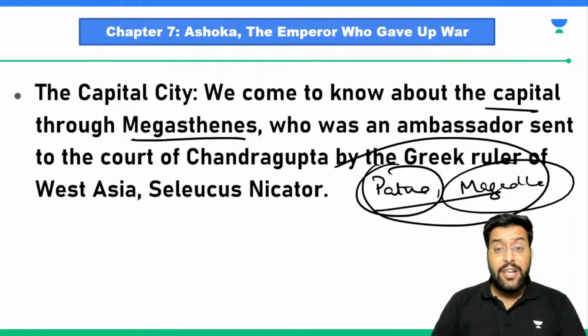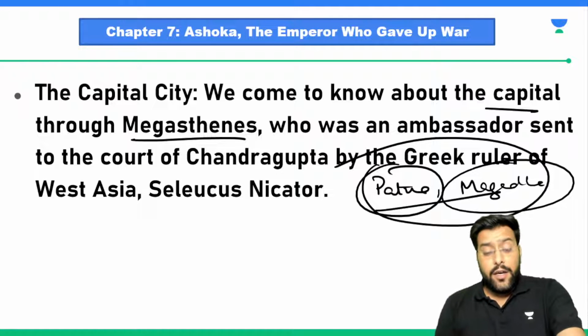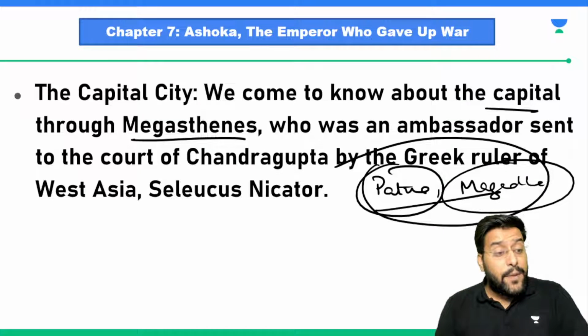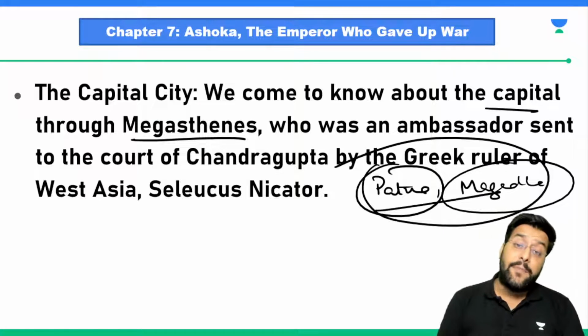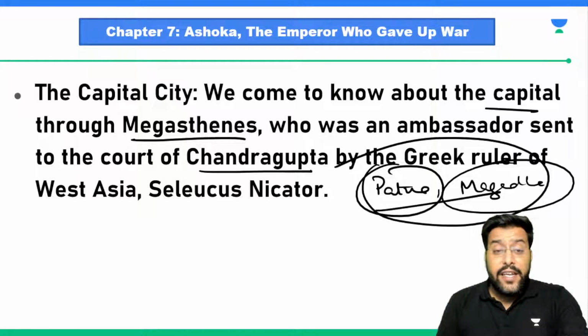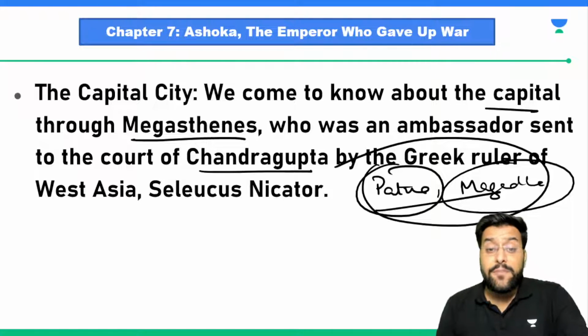There was one traveler. He was an ambassador actually, who was sent to the court of Chandragupta. We will talk about Mauryan Empire. King Ashoka was a member of the Mauryan Empire, which was established by his grandfather Chandragupta Maurya. And during the reign of Chandragupta Maurya, the Greek ruler of West Asia, whose name was Seleucus Nicator, sent his ambassador, and the name of the ambassador was Megasthenes.